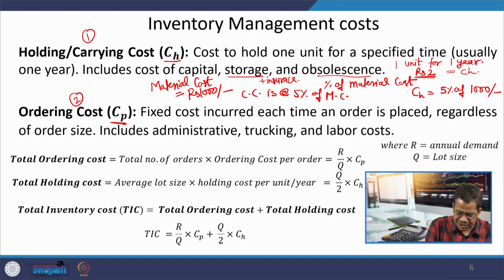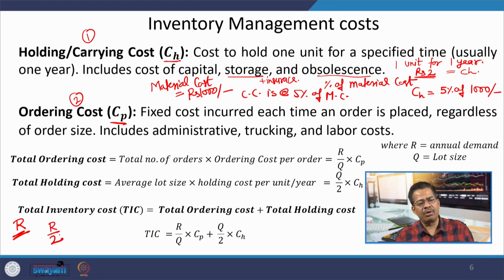You can consider two scenarios. If your total requirement is R and you place a single order of R quantity, your average inventory will be R by 2, and you have to incur your holding cost for R by 2 level throughout the year.